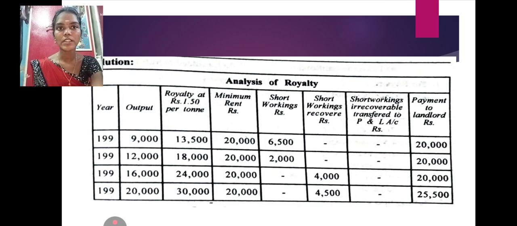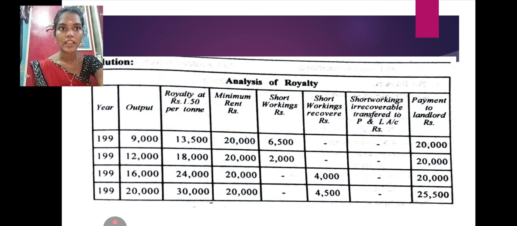So minimum rent is fixed at 20,000 each year. Next column, short working. Short working means the royalty value is less than the minimum rent value. So 20,000 minus 13,500 is 6,500. 20,000 minus 18,000 is 2,000.